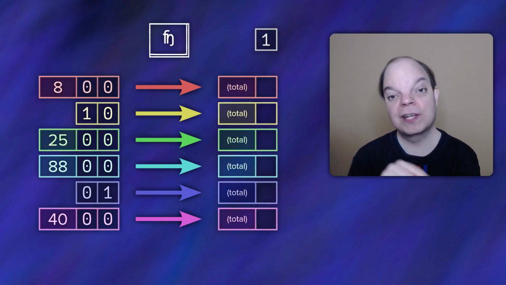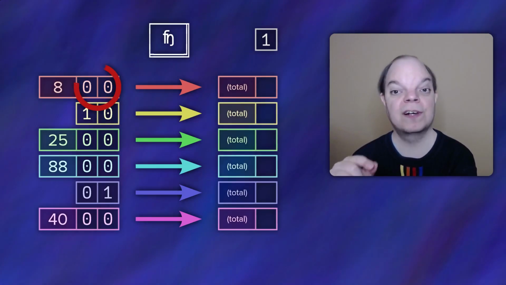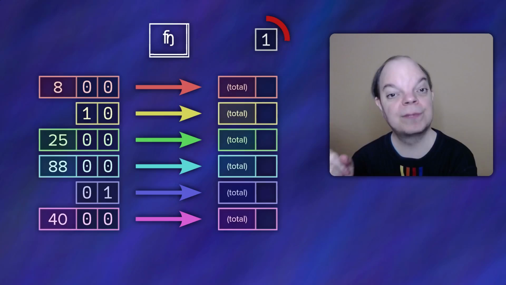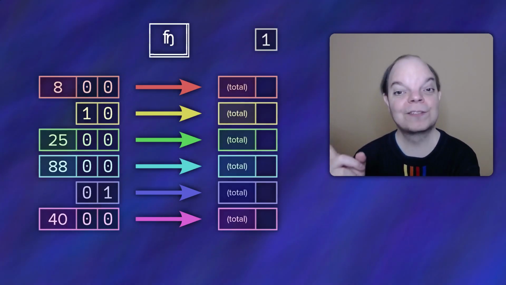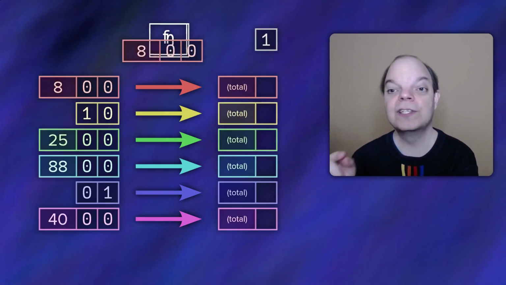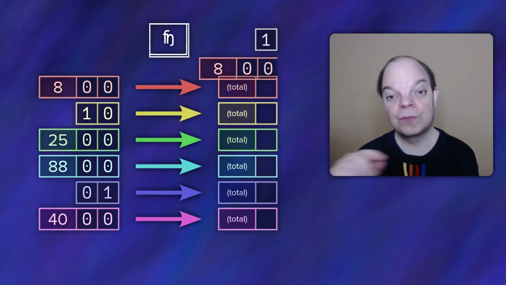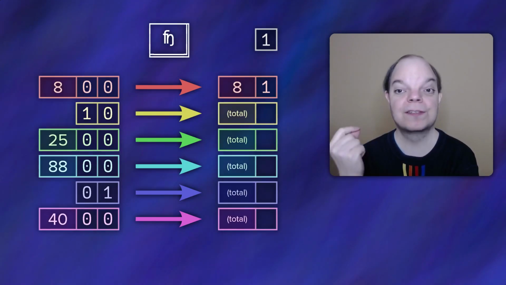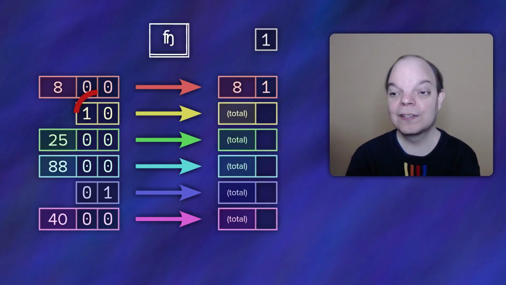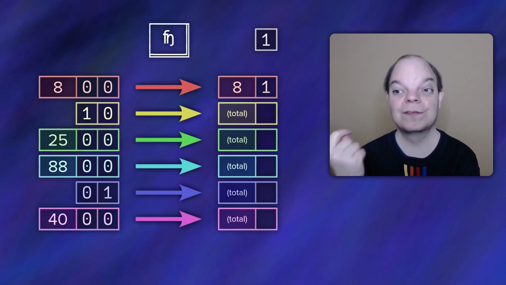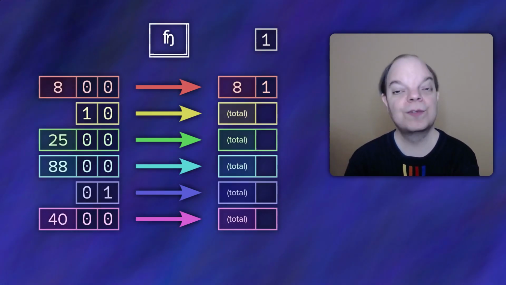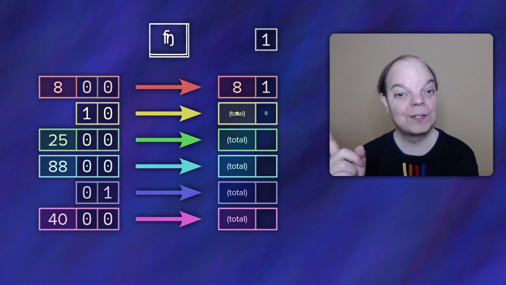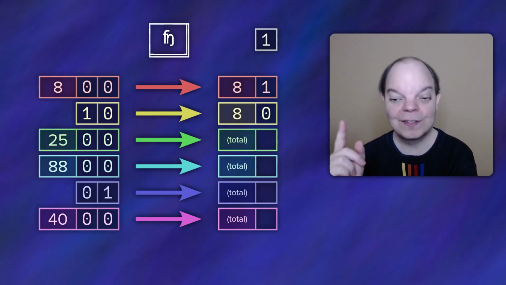So we look at the first entry, we notice that its bottom 2 bits are 0, which means that this is a mul instruction, so we need to look at the bottom bit of our running total, but our running total is shifted by only 1 bit, so we need to shift the result from the mul instruction right by 1 in order to fix that. Then the next entry we encounter is a don't instruction. In this case, we'll notice that the bottom 2 bits give us 2. At this point, all we want to do is just set that least significant bit to 0 to keep track of the fact that we are now inside of a don't.